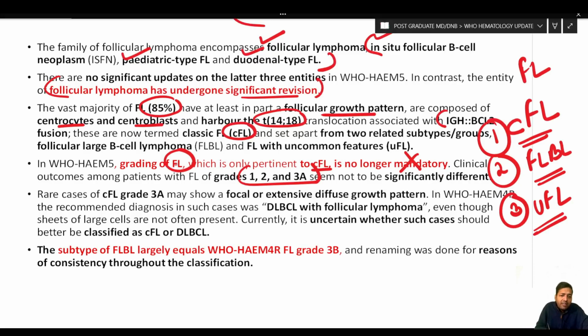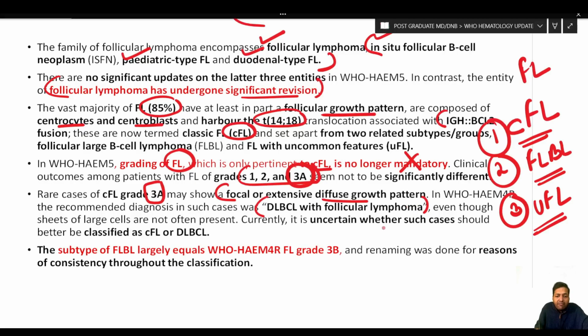Now, one important thing about 3A: very rare cases of grade 3A classic follicular lymphoma may show a focal or extensive diffuse growth pattern. In the WHO 4th edition, the recommended diagnosis in such cases was DLBCL with follicular lymphoma, even though sheets of large cells are not present.